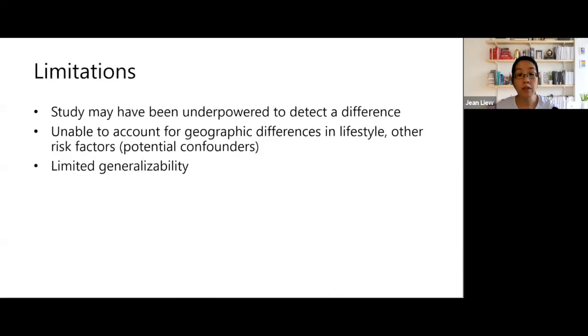So the limitations of our study, despite our large numbers, we only had 211 individuals with axial spondyloarthritis, so the study may have been underpowered to detect a true difference if there is one. We were also not able to account for geographic differences in lifestyle and other risk factors, which are potential confounders. And there may be limited generalizability because this is a study of US adults, but the axial spondyloarthritis group was limited to 2 sites in the US and 2 particular study centers.